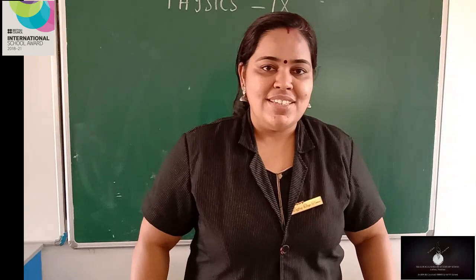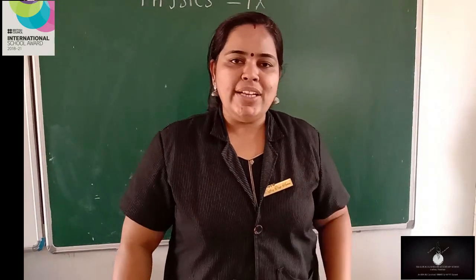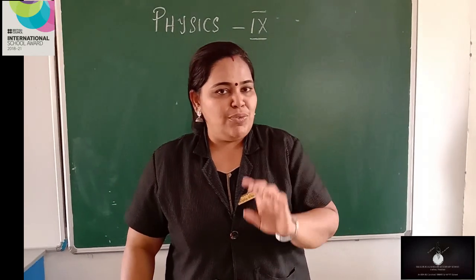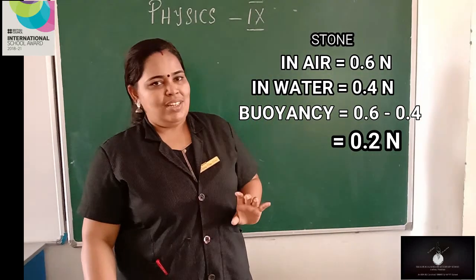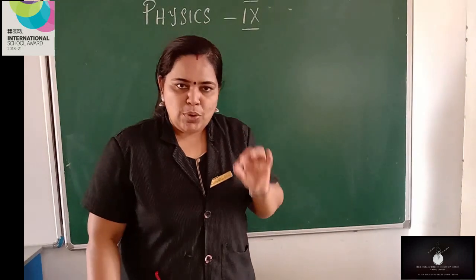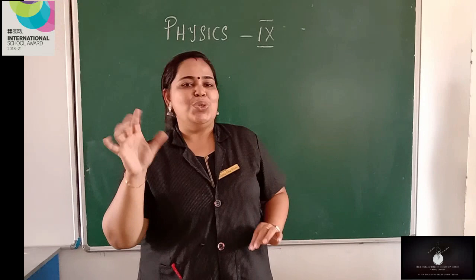Okay, yes, it is 0.4 Newton. So, how much is the weight lost here? 0.6 minus 0.4, which is equal to 0.2 Newton. So, weight loss is equal to the buoyancy. So, the buoyancy acting on the stone is 0.2 Newton.